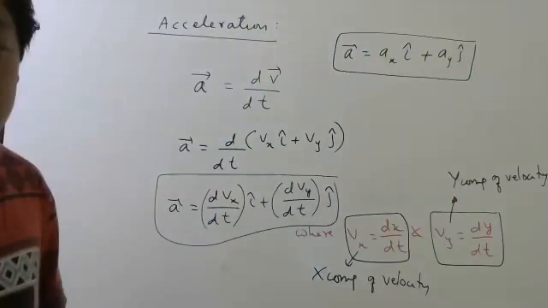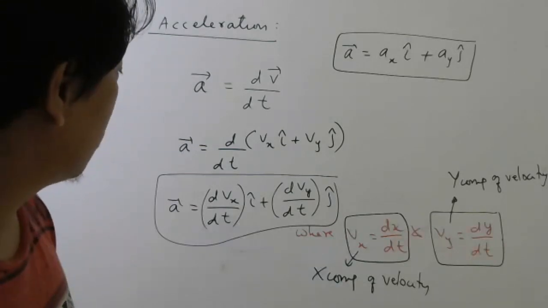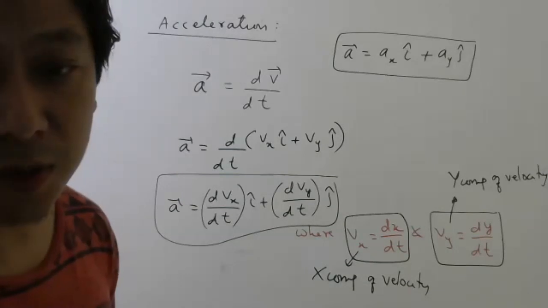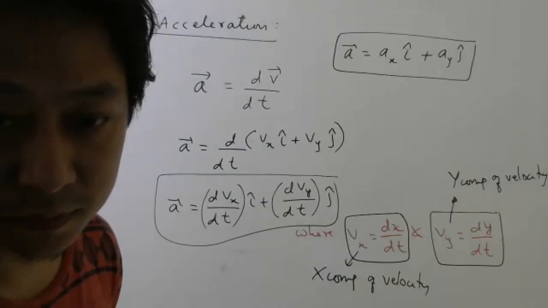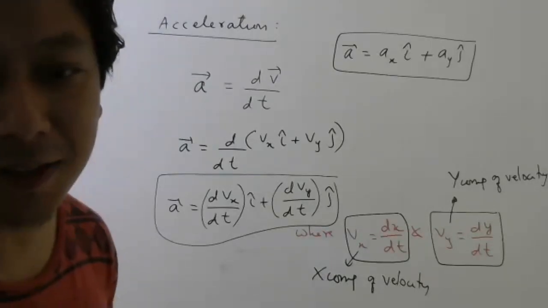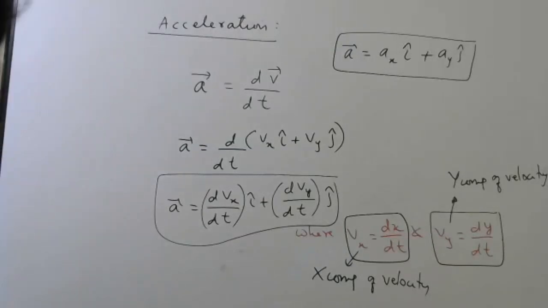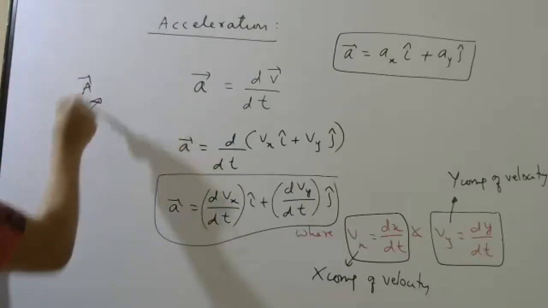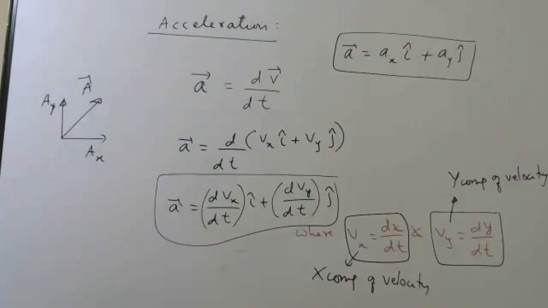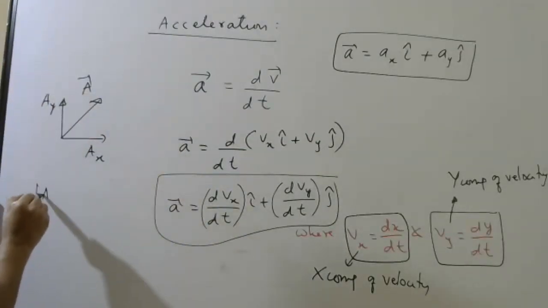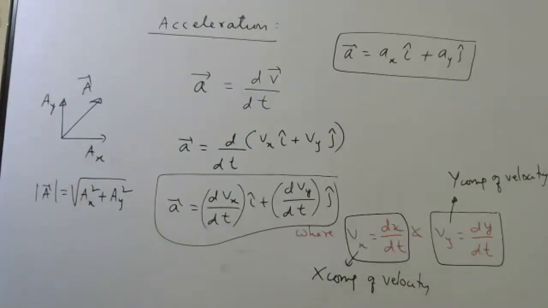So in two dimensions, there is no a cap anywhere. We are breaking the components along x axis and y axis. Tan theta, how to know direction? Tan theta is ay by ax. Advait, yesterday's last 10 minutes were you there in the class or not? If there is a vector like this, once you know the components, how will you find magnitude and direction? Right now we are not talking about magnitude.